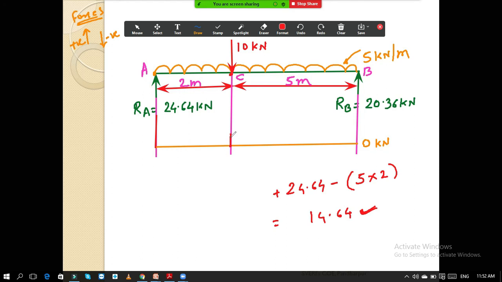Okay, and this value is 14.64. Okay, so this value is 14.64, and if you join this, it will be like this. Okay, now when you come exactly on the point C, आता इथपर्यंत आलो ठीक आहे, मग एक्झॅक्टली पॉइंट सी वरती आल्यावरती अजून काय दिसलं की पॉइंट सी कॅरीज अ डाउनवर्ड लोड ऑफ 10 किलोन्यूटन.